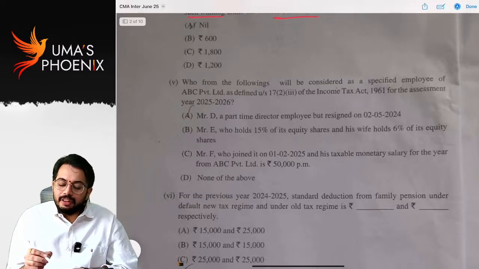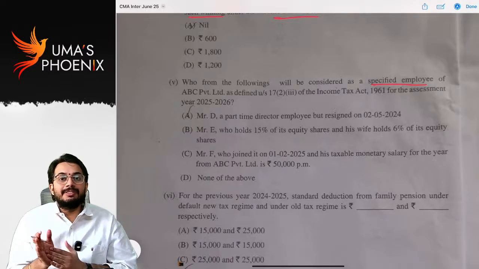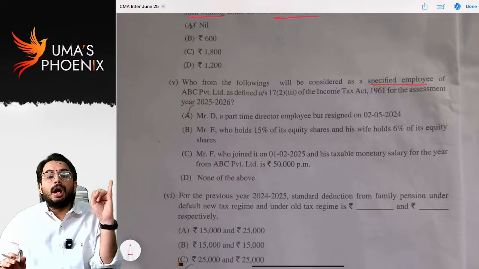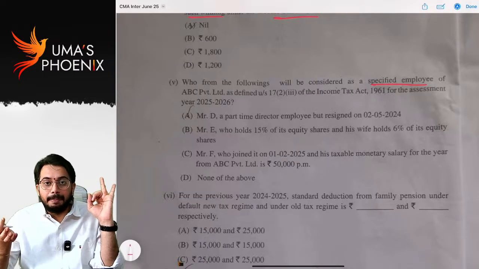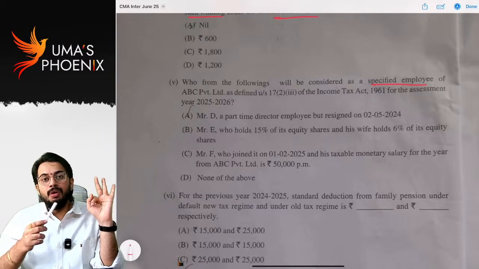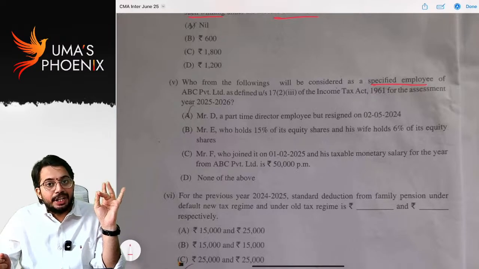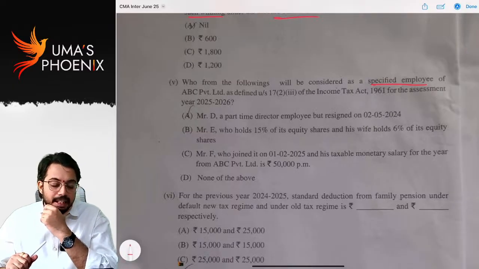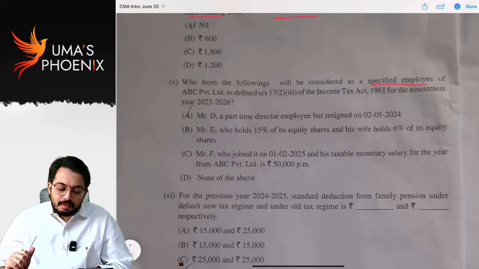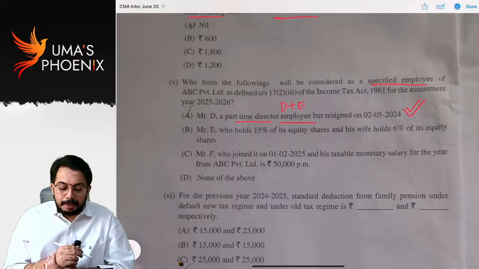Who from the following will be considered a specified employee? In the salaries chapter, we have discussed this specified employee concept. An employee-cum-director, an individual holding substantial interest in the company, or an individual whose salary is greater than 50,000 per annum. Out of these three conditions, if any one is satisfied, such an individual will be treated as a specified employee. So, D, part-time director employee. He is director plus employee.